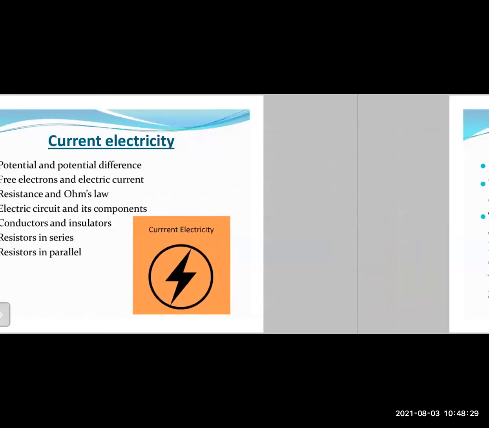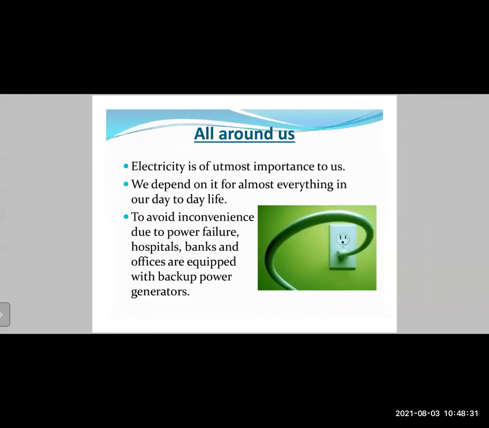So let us move on further, and first of all, let us discuss electricity all around us. Electricity is of utmost importance to us. If you look around yourself, you must be surrounded by a lot of electrical devices which need a constant supply of electricity to work. We depend on it for almost everything in our day-to-day life. Right now, we are more or less completely dependent on electricity.